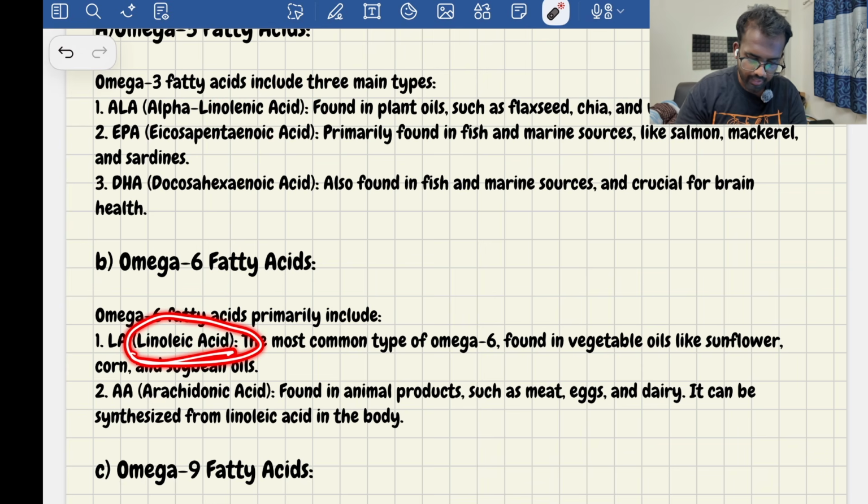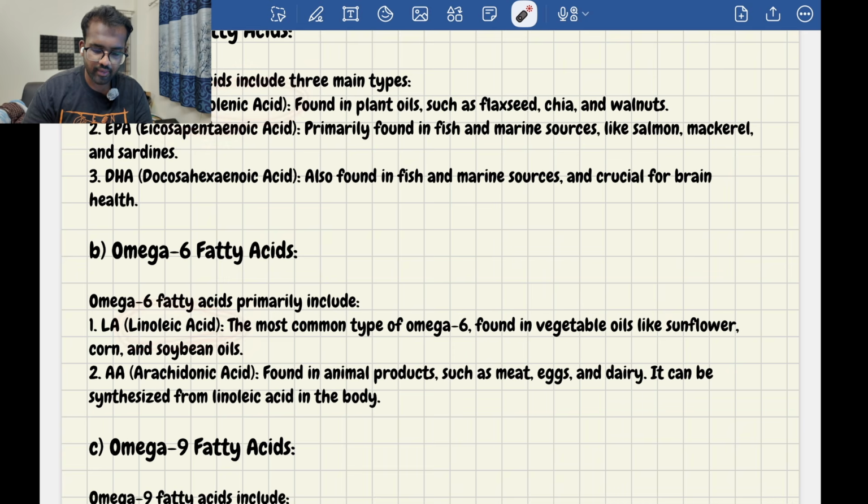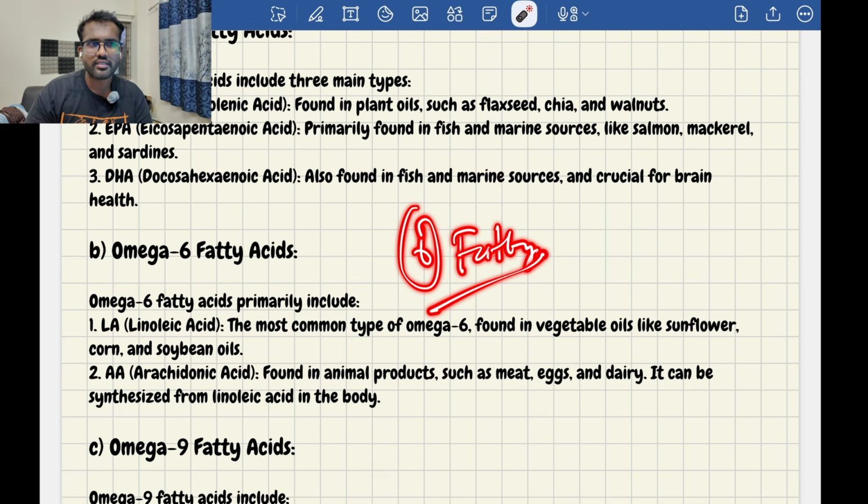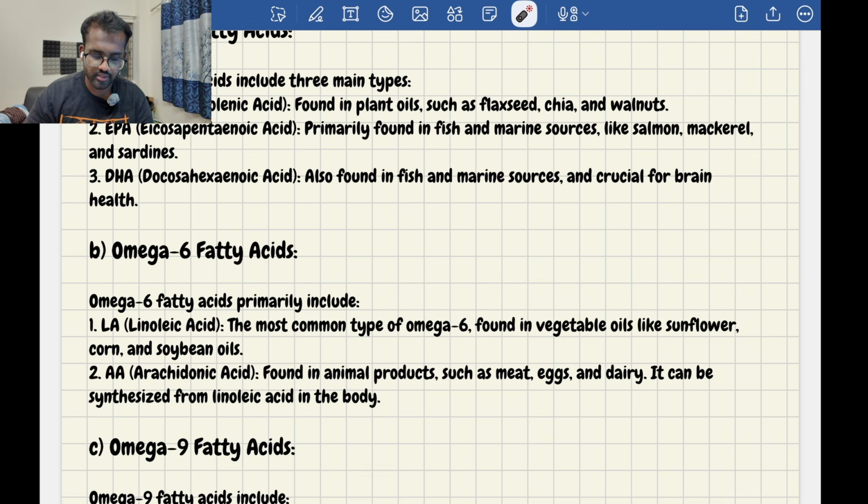Here there is no N, here they have N. They have asked what is the omega-6 fatty acids. I think they have asked which is the essential amino acids. So omega-6 is the main essential amino acids, remember this. Like that they will ask the question in a tricky format, just a single letter or single word will be different. So remember this, very important.